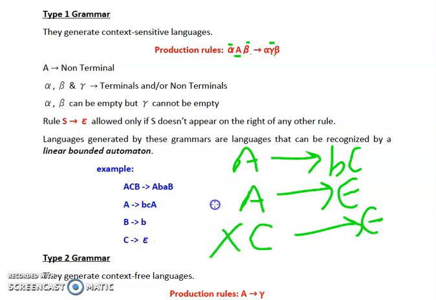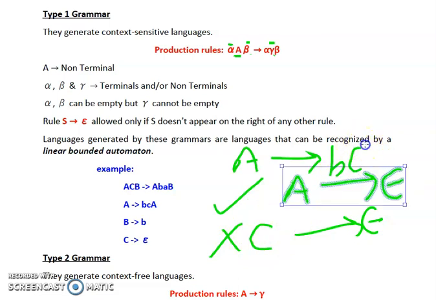For C tends to epsilon, C should not be there on the right hand side of any of the rules, but C is on the right hand side of this particular rule. Because C is present on the right hand side, we cannot have C tends to epsilon.